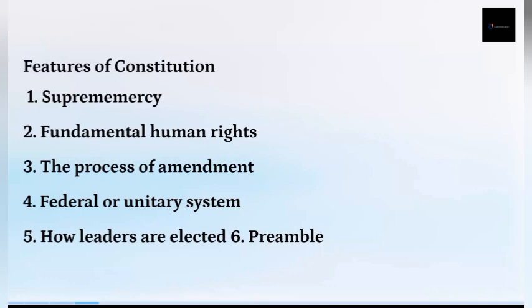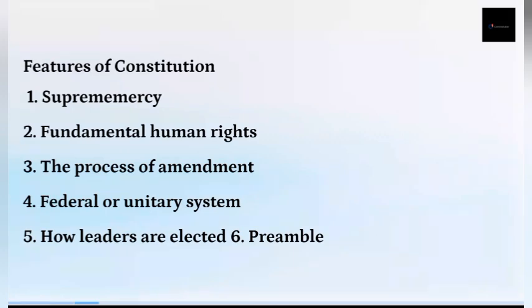Then we have the federal or unitary system. This means that the type of government to be run in the country is stated in the constitution. If the country is running a federal or unitary system of government or a parliamentary system of government, it is stated in the constitution. Then how leaders are elected. How we elect our leaders is also stated in the constitution. The procedure for elections, all these are well stated in the constitution.